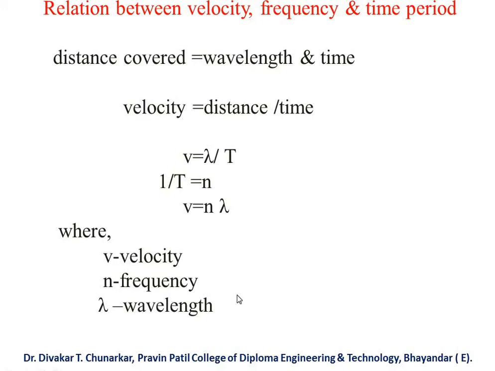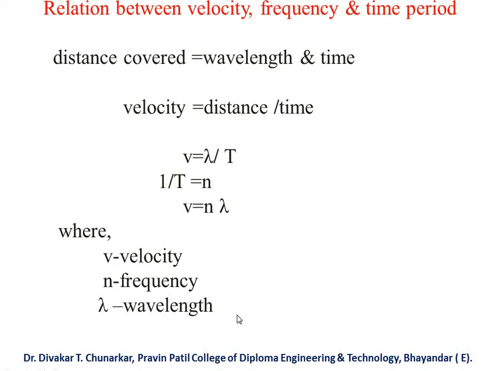In the definition of velocity, velocity equals distance upon time. It is the ratio of distance covered per unit time.